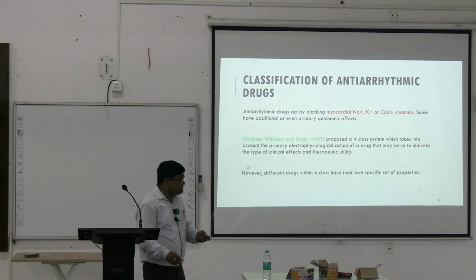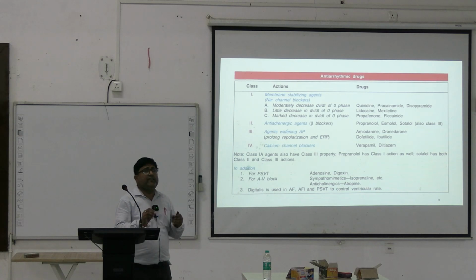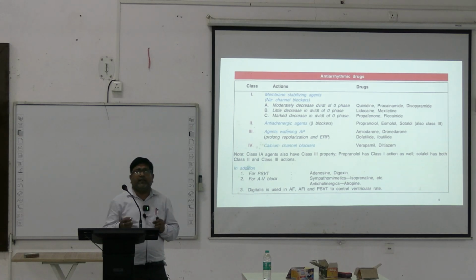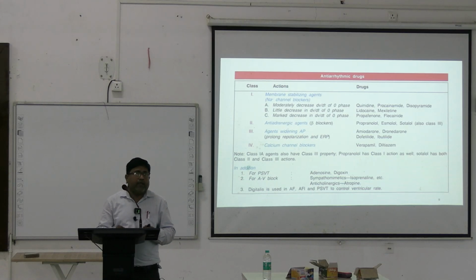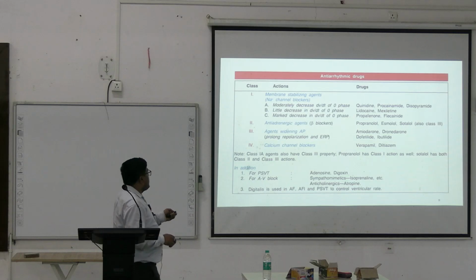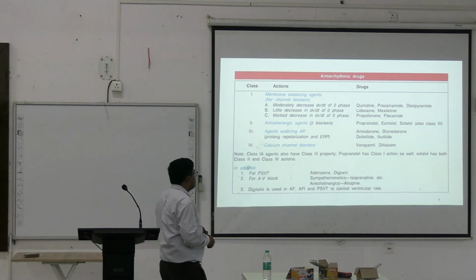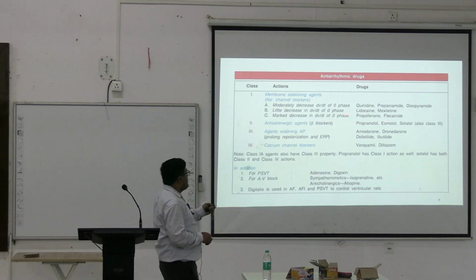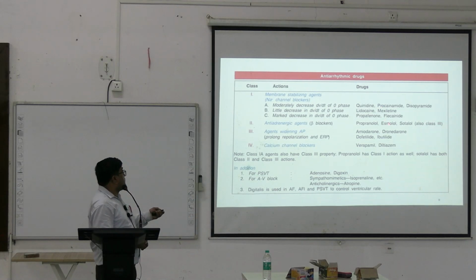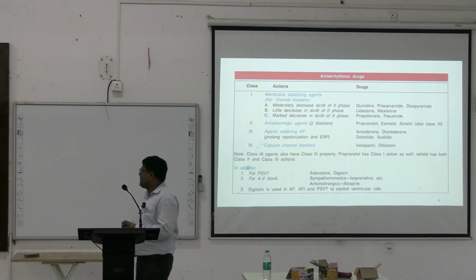Now coming to the class 1 drugs, they are basically sodium channel blockers. These are again divided into class 1A, class 1B and class 1C. Class 1A include Quinidine, Procainamide, Disopyramide. Class 1B include Lidocaine, Mexiletine. Class 1C include Propafenone and Flecainide.